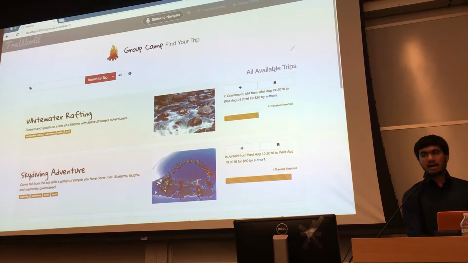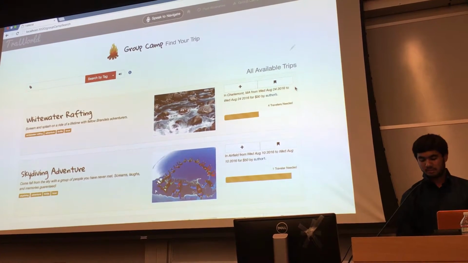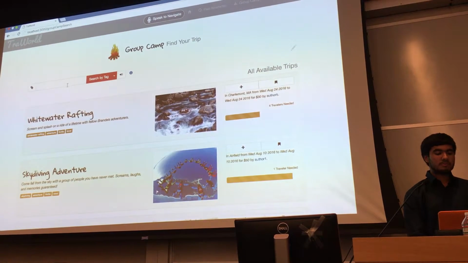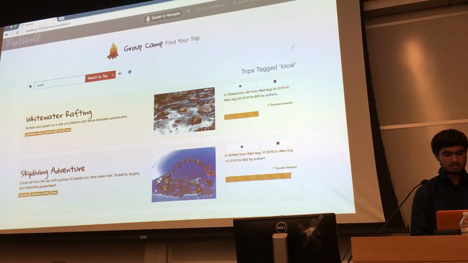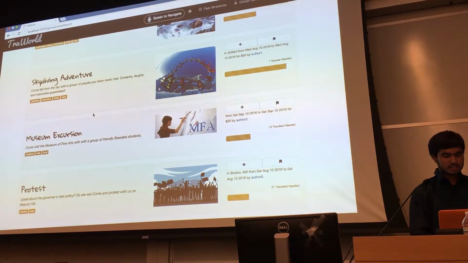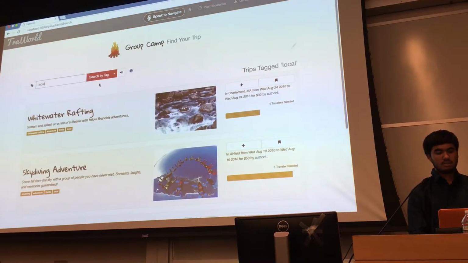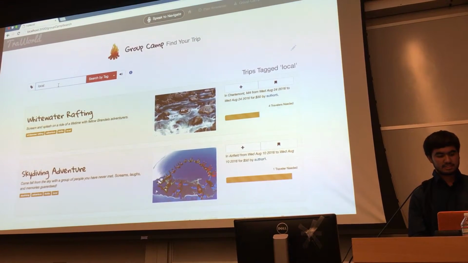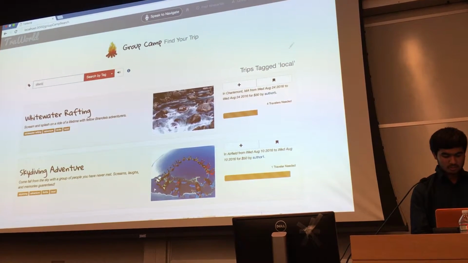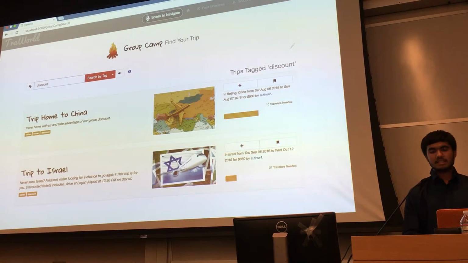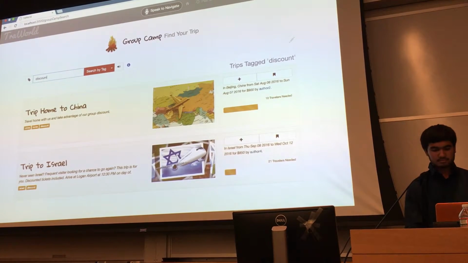when you arrive on the main page, it defaults to showing all available trips. You can also search by tag. Say you want something that's local. It'll only show you the trips that are tagged local, which happens to be most of them in this case. You can also, for example, say trips that have a discount. And I can see the trips that offer a discount.